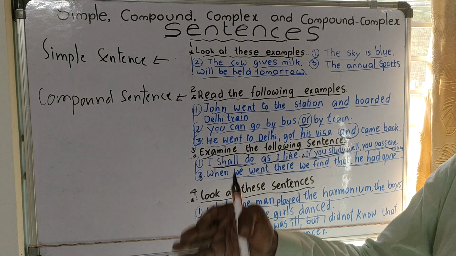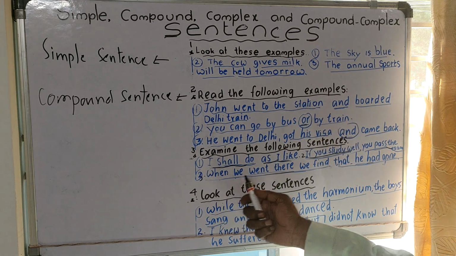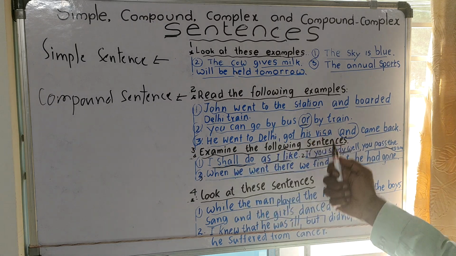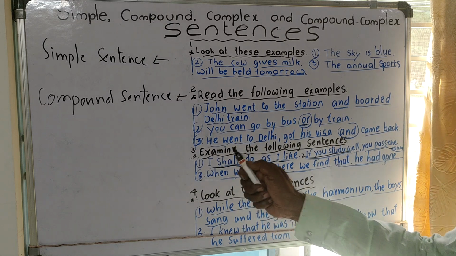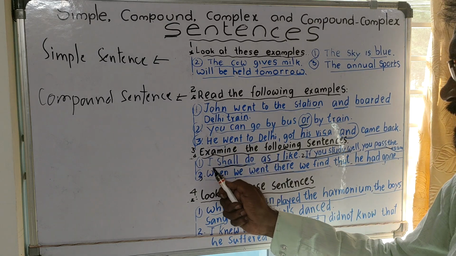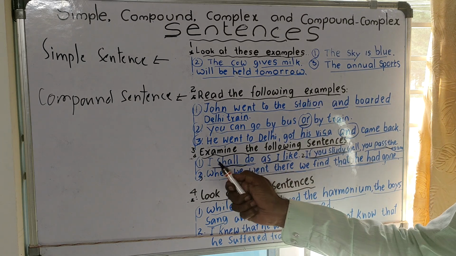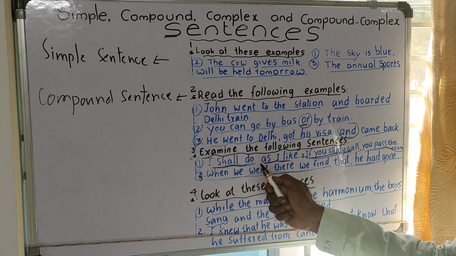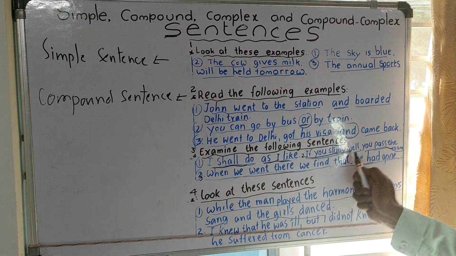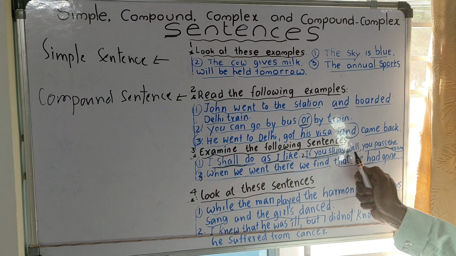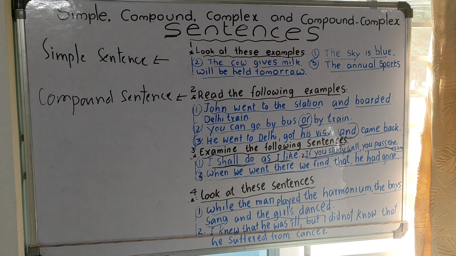It doesn't stand on its own and it depends on the main clause for the meaning. Here we see one main clause and one subordinate clause in each of these three sentences. When we write the main clause first, there is no need to use a comma here. And when we utilize the subordinate clause first, then we have to use the comma at the end of the subordinate clause.